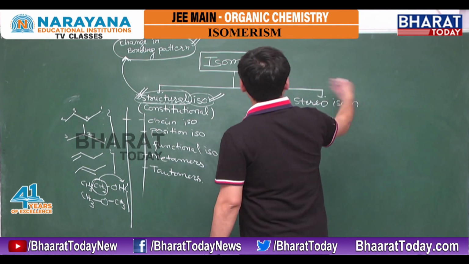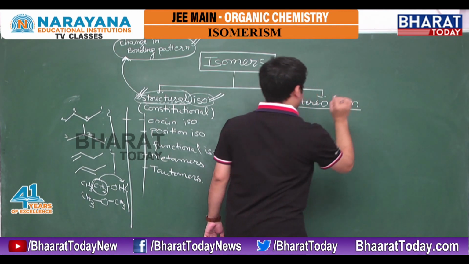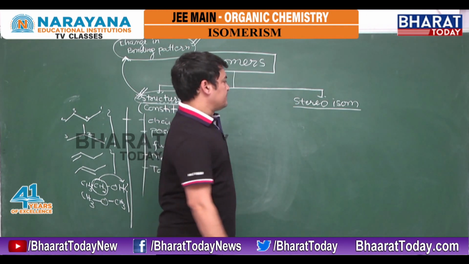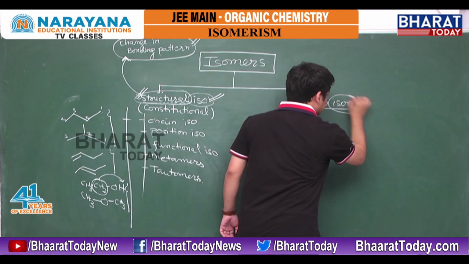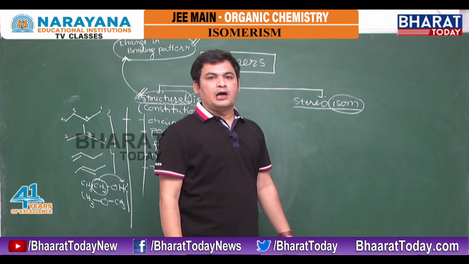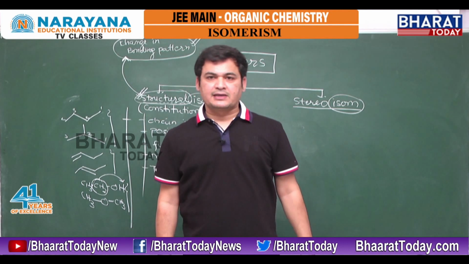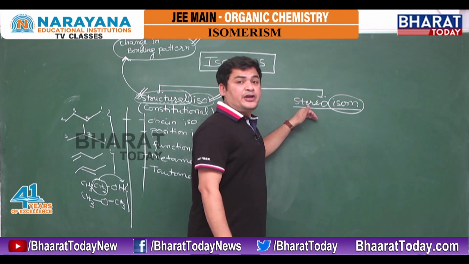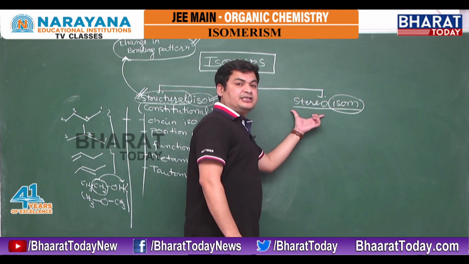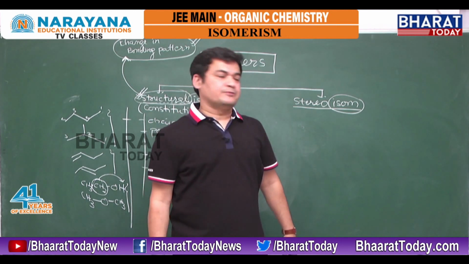Okay. Now the second category, stereoisomerism. Stereoisomers are isomers, which means they have the same molecular formula. Whenever 2 compounds have the same molecular formula, they are called isomers. The next point is stereo, which means here we have a change. Then how does the stereo change?